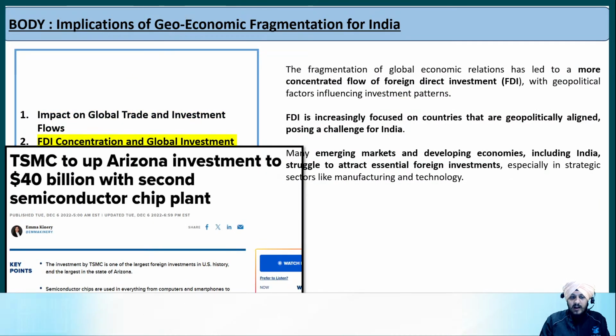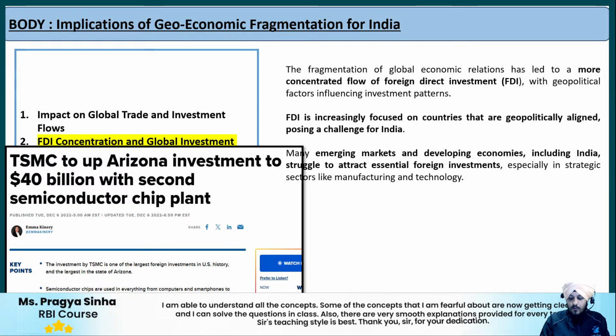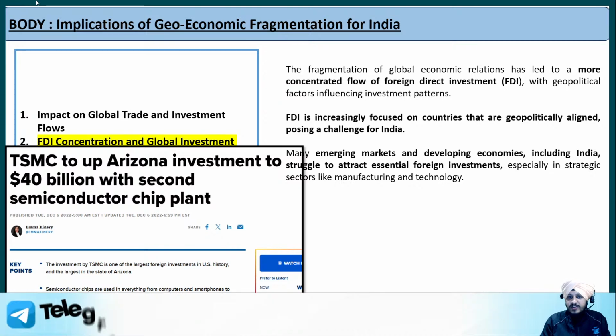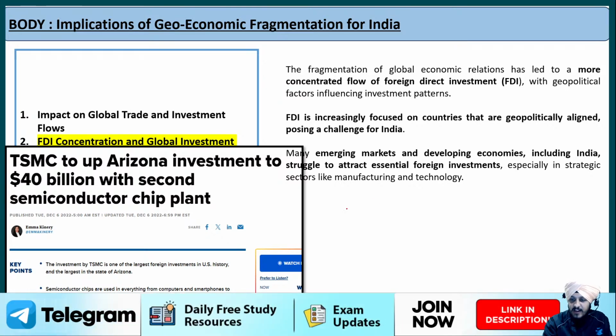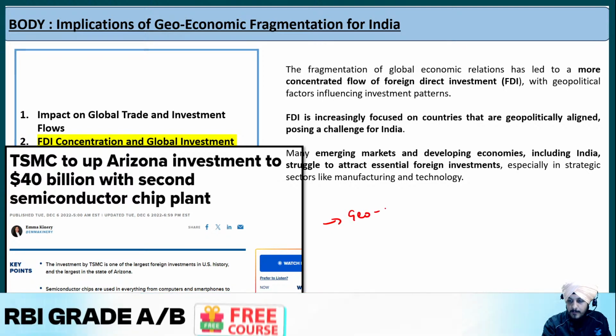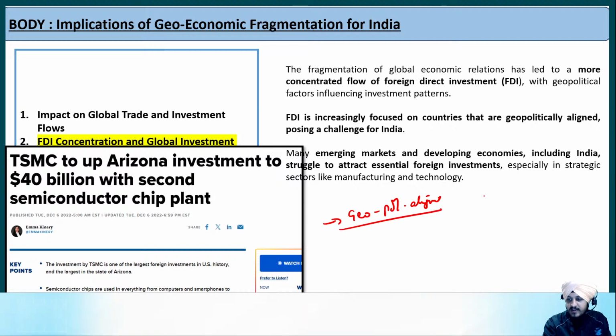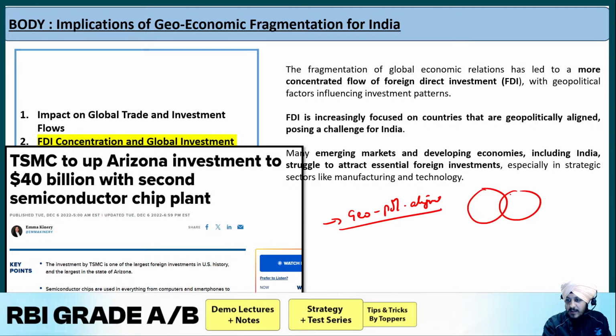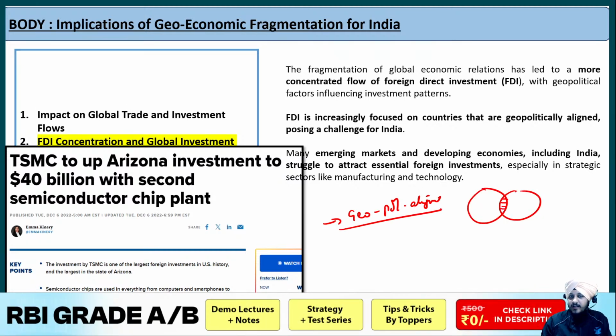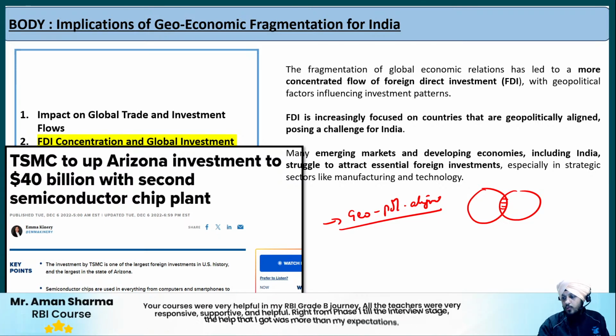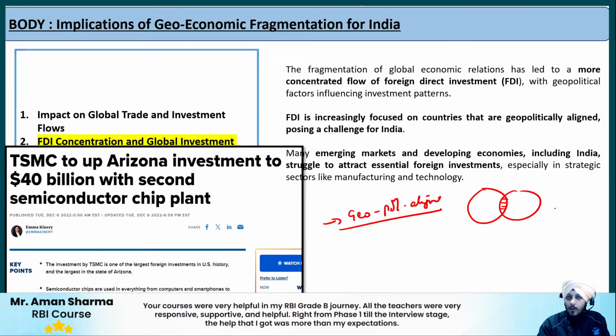The second point is regarding the FDI concentration. Now, as per the economic survey, as a part of this geopolitical fragmentation, the FDI among different nations is guided by geopolitical alignment. So basically it says that those countries that are allies with each other tend to share their technologies, share their resources with each other, whereas those countries who do not share the same ideology, what does it lead to?